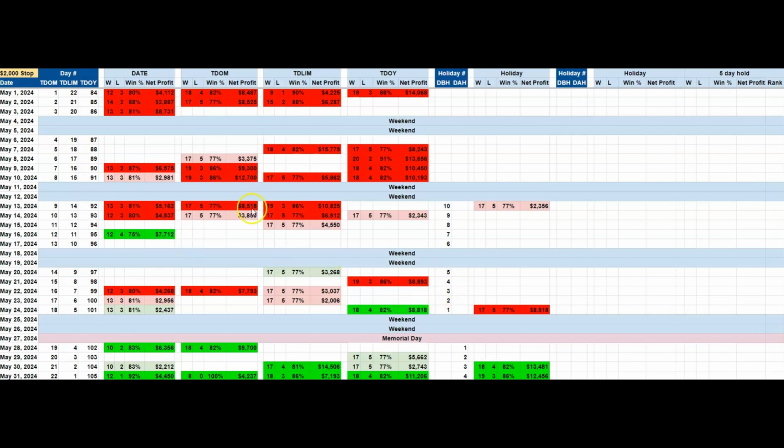So looking at the calendar, we want to look for reds because this is a bearish month. So where are the reds concentrated? Just like with the US dollar, they're up at the top. The first 3 weeks is where all the concentration of the dark reds occur. And there are some pretty good days in here. We have a number of them over 90%, and we have a number of days that are in the 5 digits here. We have over $10,000 in some of these days here, and a few here. We have a 15,000 right there with an 82%. So we have bearishness right from the beginning of May, right until the very beginning of the week of May 13th.